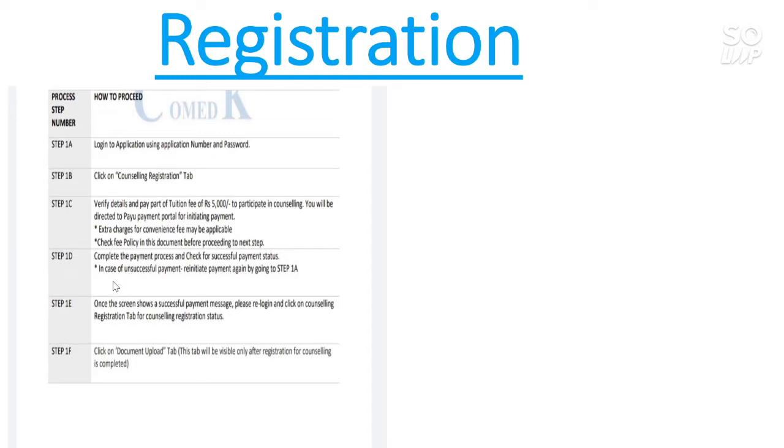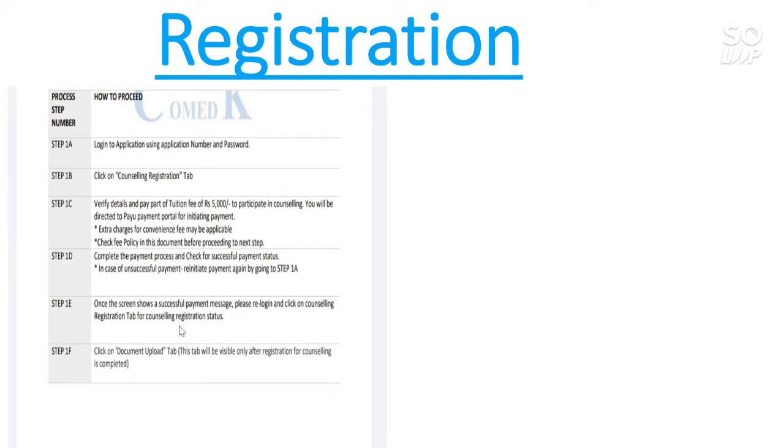So next is to complete the payment process. In case of unsuccessful payment, repeat the same process. Once the screen shows successful payment, please log in again and click on counseling registration, and you are done with the registration. Now you have to upload the documents.